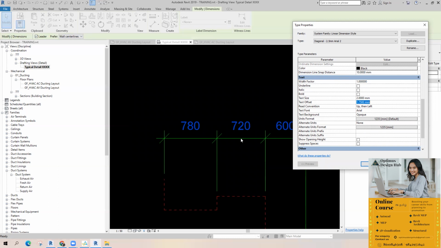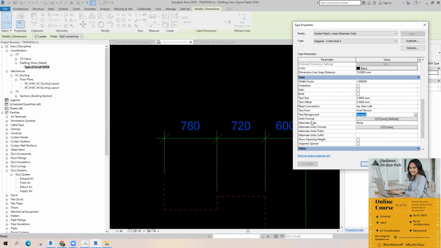This is the text offset. If you change this, I'm going to change it like 0.3 mm. Text font, if you want to change it, you can change it from here. Arial narrow, background opaque, whatever.